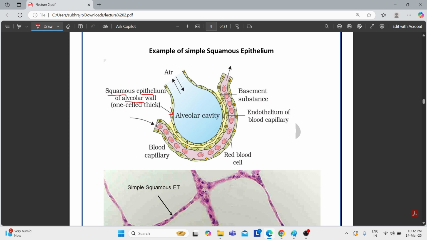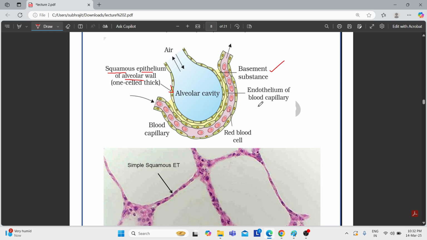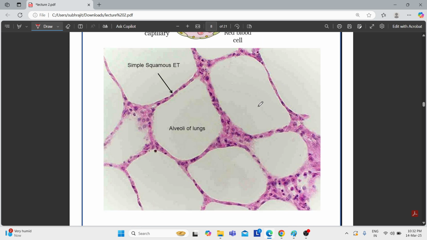See here that there is the basement membrane on which the squamous epithelium is resting, and it is not directly linked to the blood supply, as I just discussed in the structure. It is resting on the basement membrane.